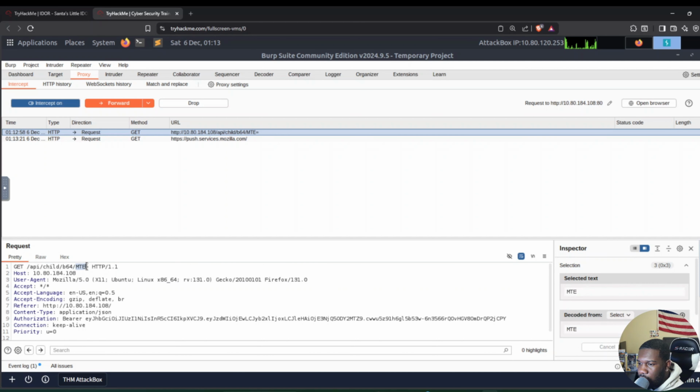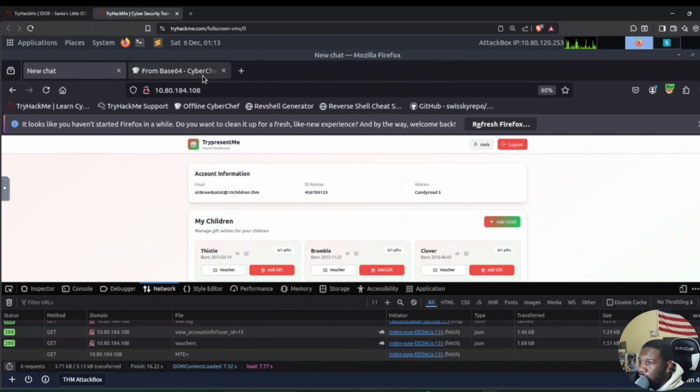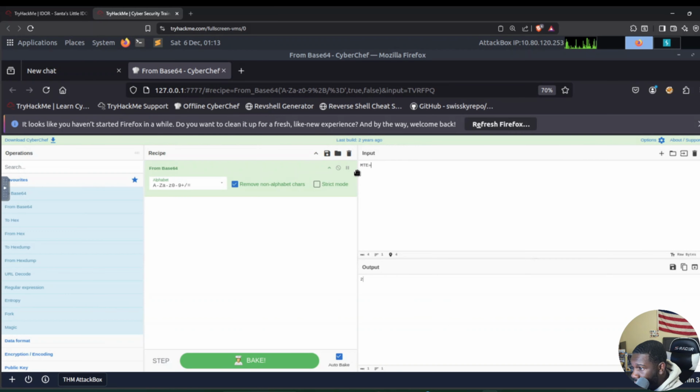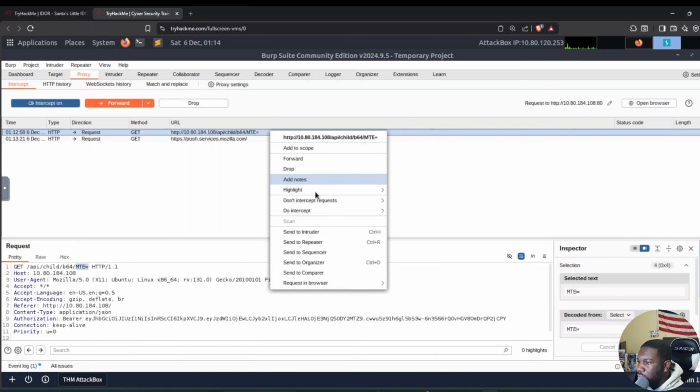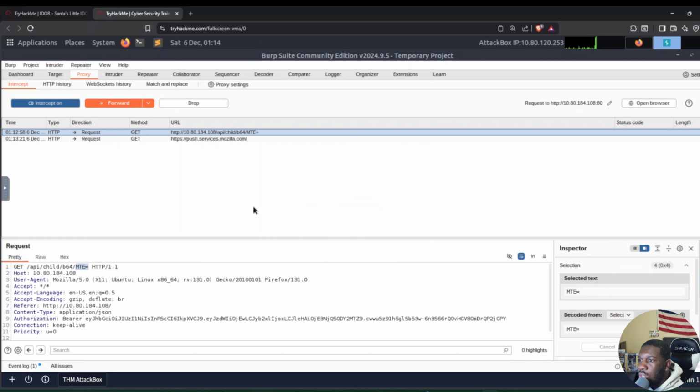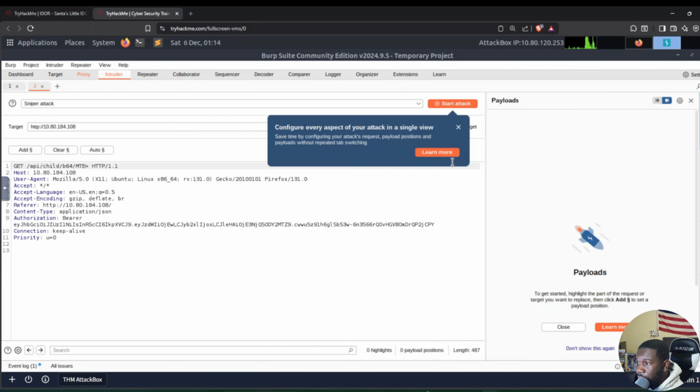All right, so let's say we want to go to our CyberChef real quick and see what number this is. MTE= gives us 11. So our child ID for this guy is 11. So this is our Base64 encoded child ID. Now let's send this to Intruder so we can do some more fun stuff.